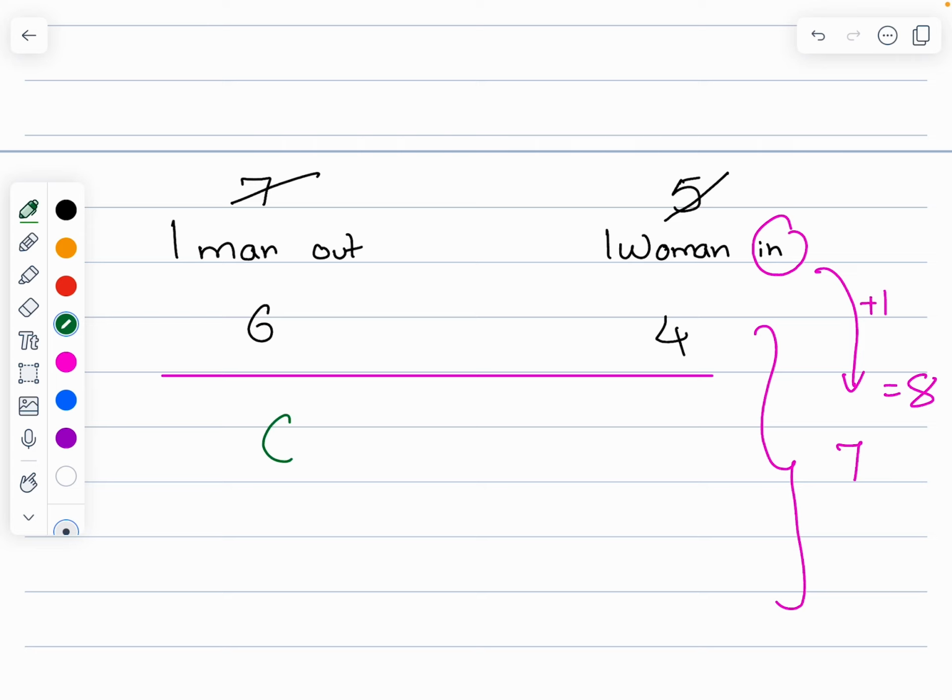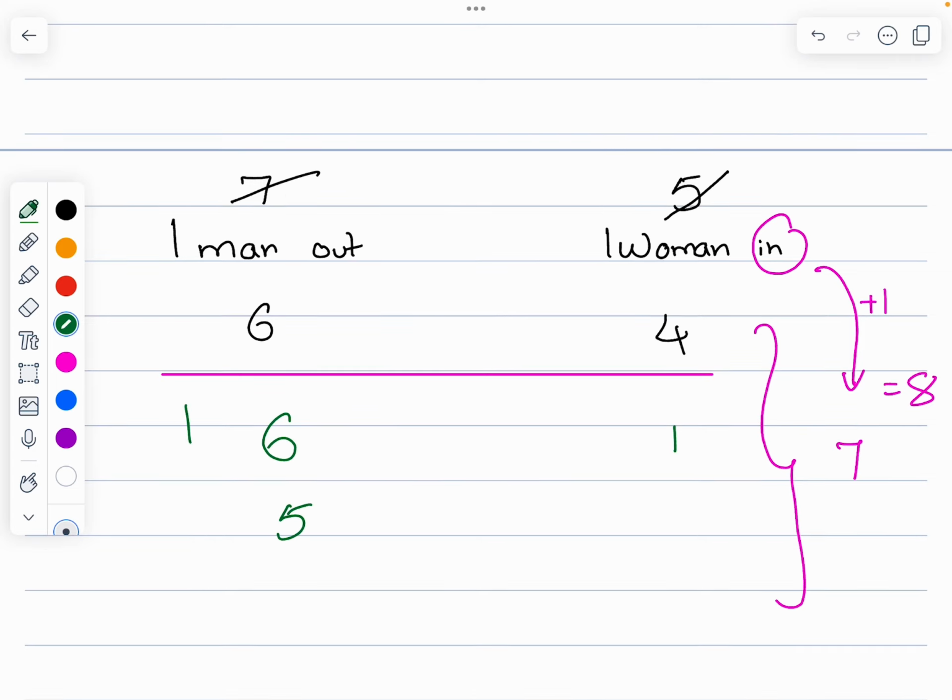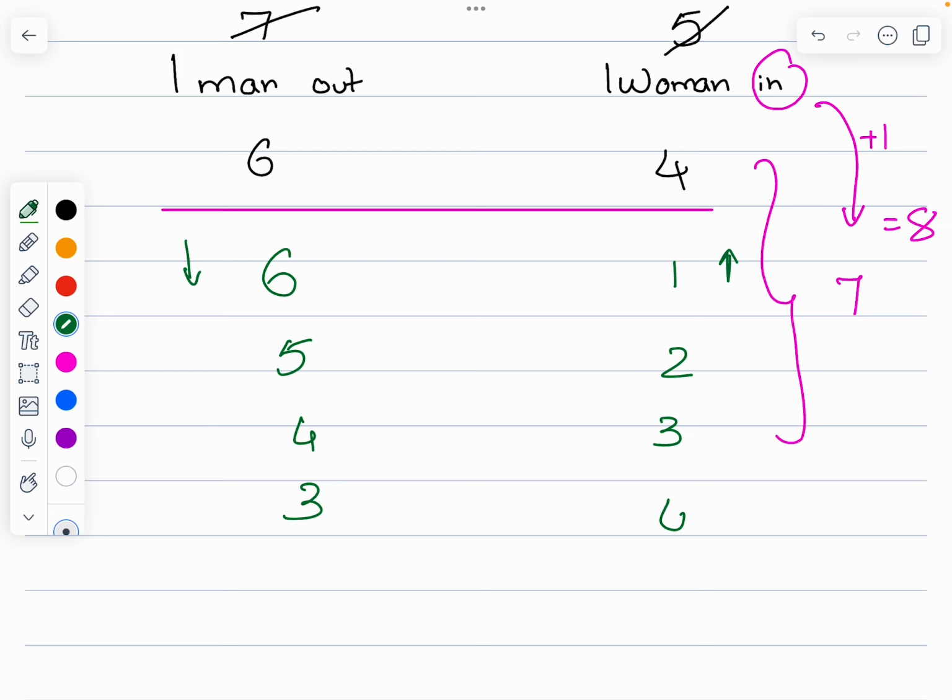Now this is 6 and 1, maximum 6 and 1. Then keep on decreasing this one and increasing this one: 5 and 2, then 4 and 3, then 3 and 4. So I reached 4. These are the only ways.